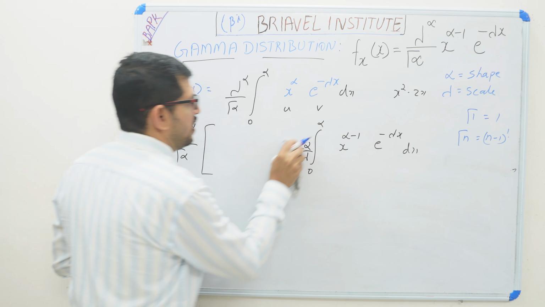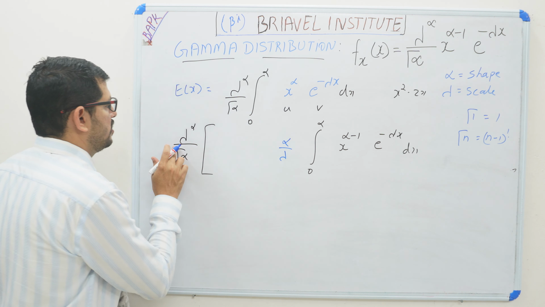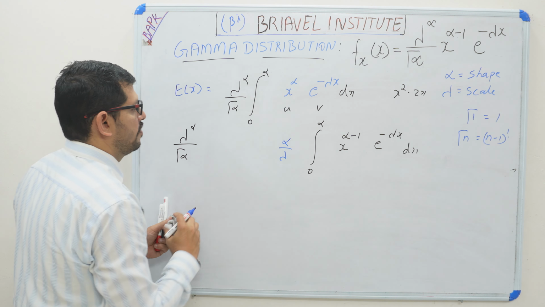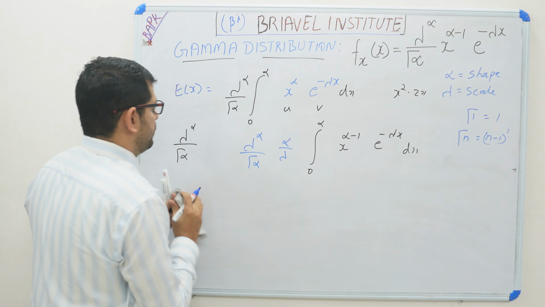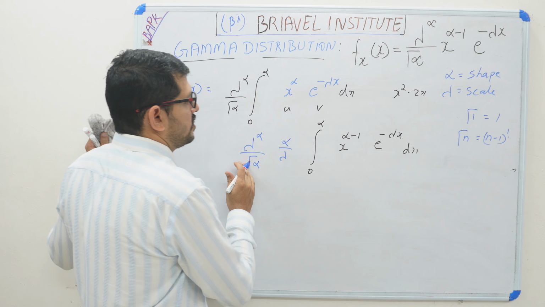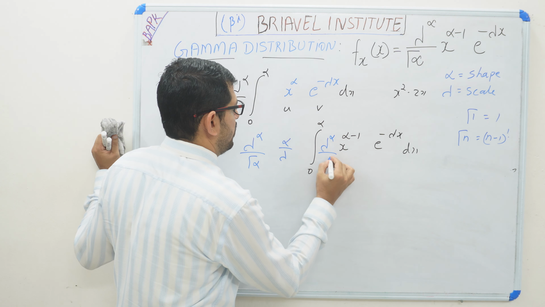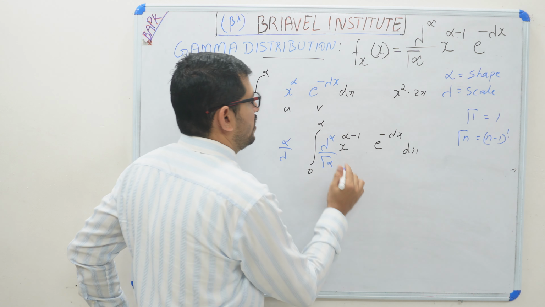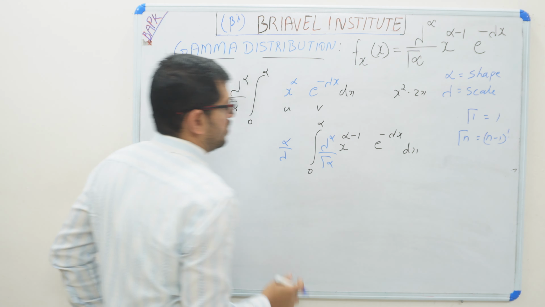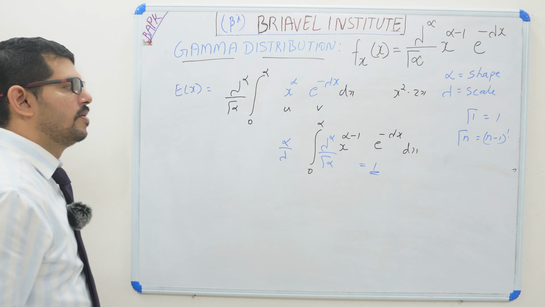And here alpha and lambda are taken out, and this value is multiplied here, lambda raised to alpha divided by gamma alpha. If you give this inside, you see this is 0 to infinity, this is a PDF function. So the total probability will be 1.